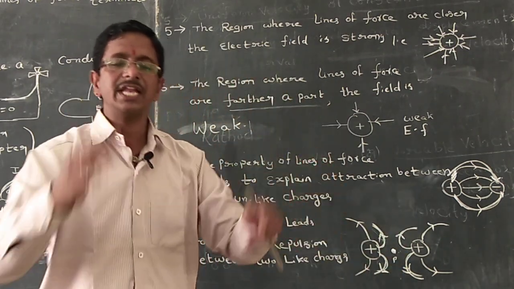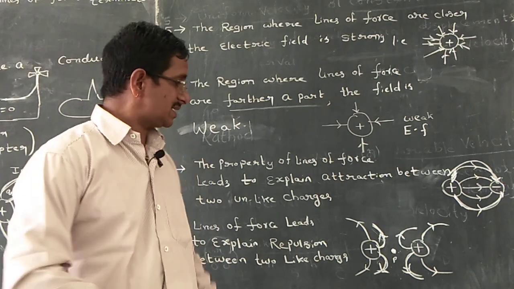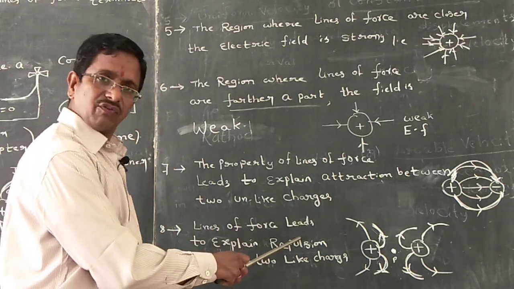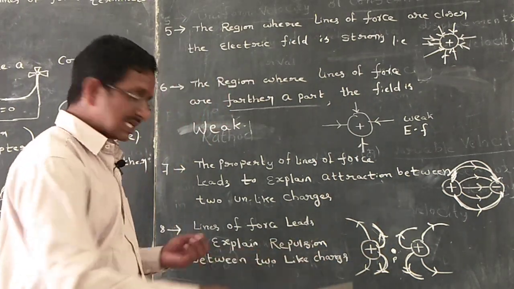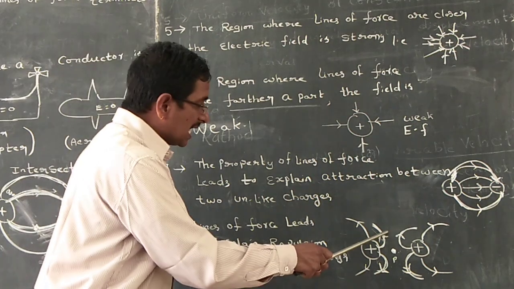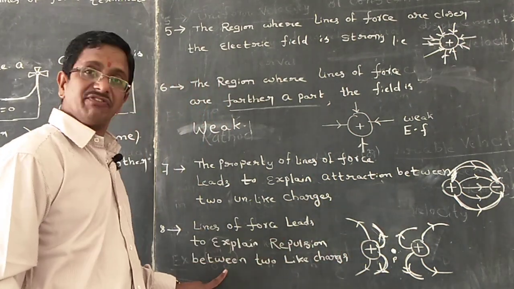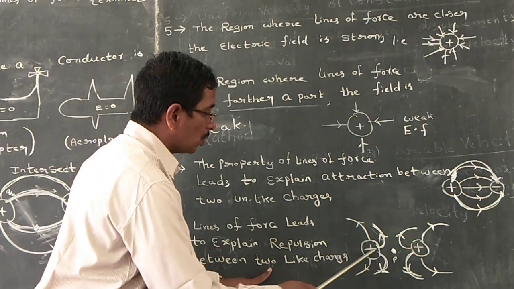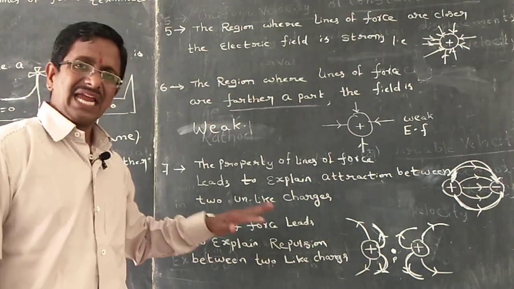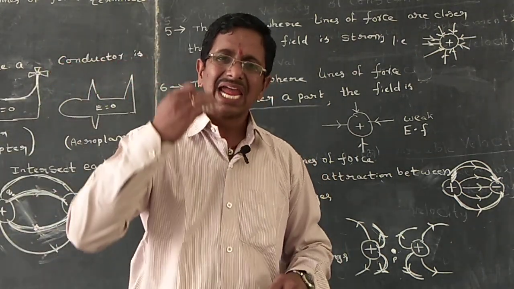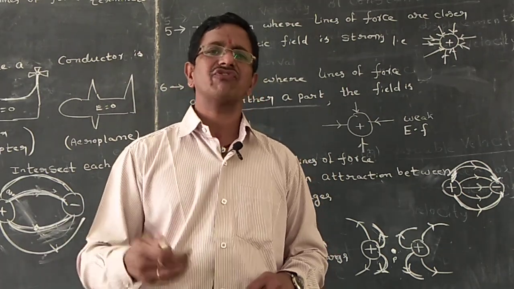In between, there is no electric field. There is no shock. That means lines of force explain repulsion between two like charges. These are the 8 important points about lines of force or electric field lines.